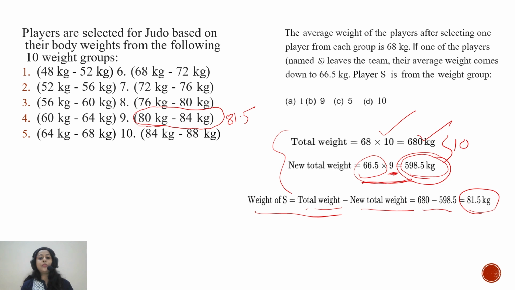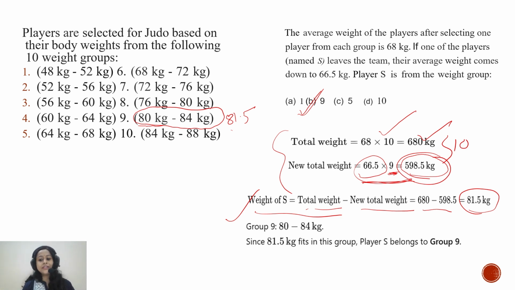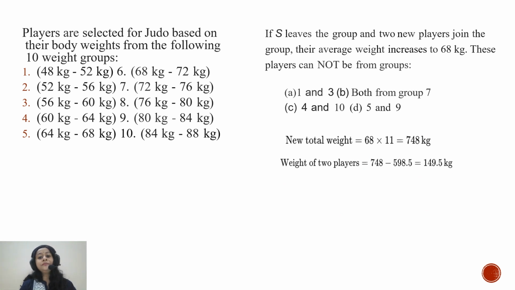81.5 will come between 80 and 84. That's why S will belong to group 9. So our answer will be 9, right? Yes, so player S belongs to group 9. Let us move to the next problem.